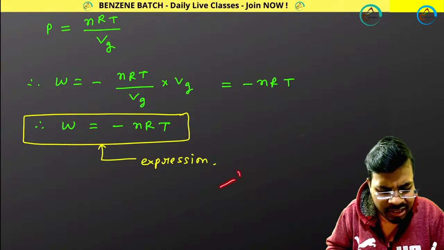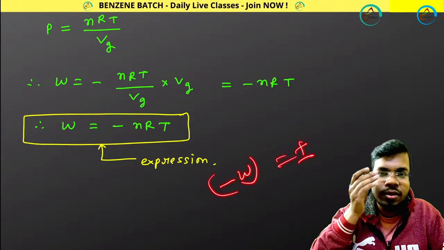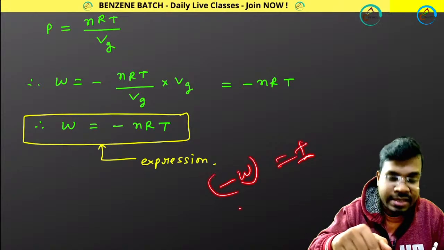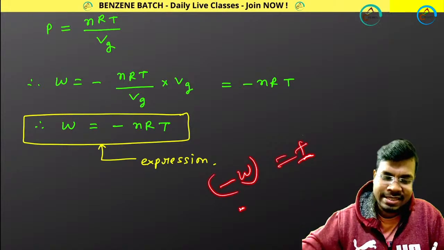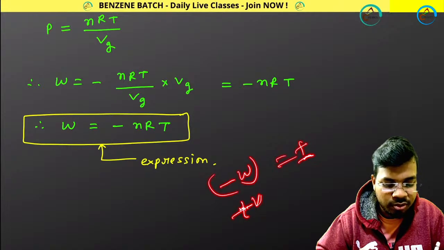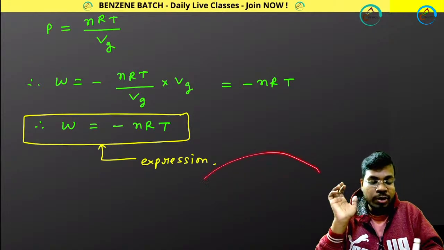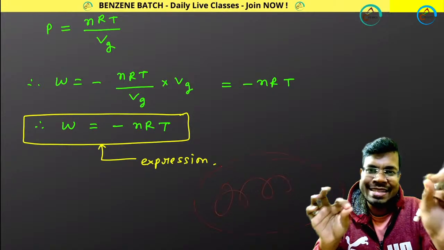You have to calculate minus W value, whatever it is, positive, negative, I don't know. If the system is doing work, if you are doing work on the system, that is positive W. Clear? Don't make a mistake. You will be making mistakes over here. You can write this point in your mistake books.